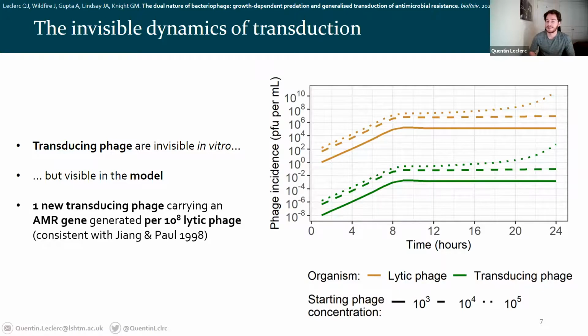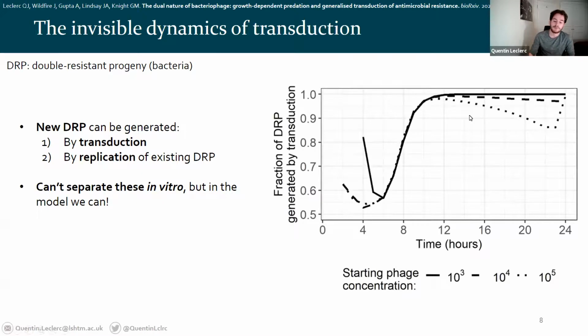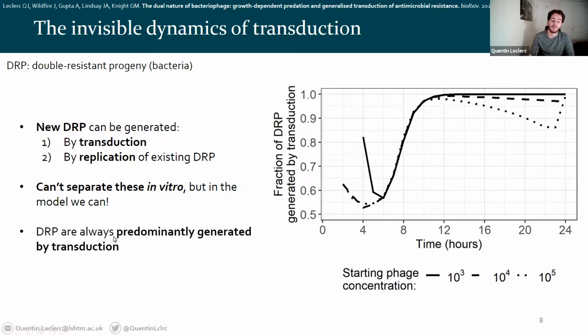Now, the second piece of evidence I can get from the model to tell me that transduction matters is that, if you think about it, a new DRP, double resistant bacteria or double resistant progeny, can be generated either by transduction or by replication of existing DRP that have already been generated by transduction. And again, that's something we can't separate in vitro just by looking at the curve, but it's something we can look at inside the model. And if you look at the fraction of DRP generated by transduction through time and in each of the 3 datasets, you see that it's always higher than 0.5, which means that DRP are always predominantly generated by transduction, which really highlights again the importance of that mechanism.